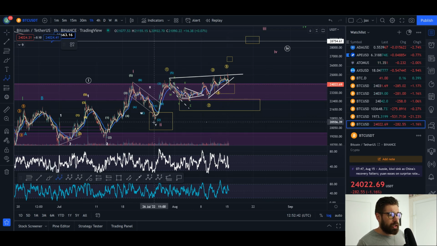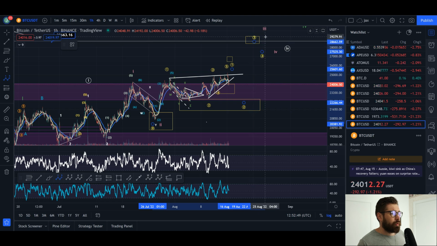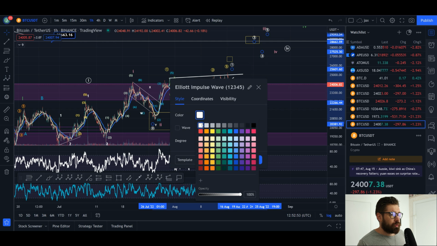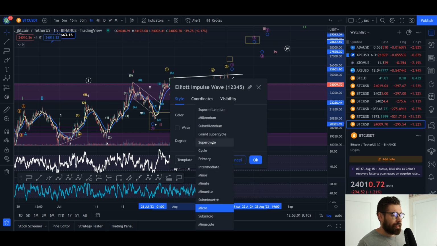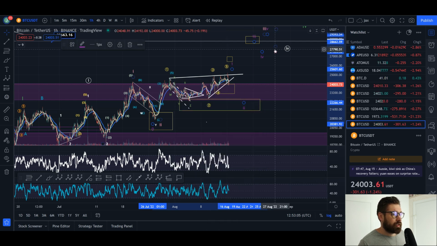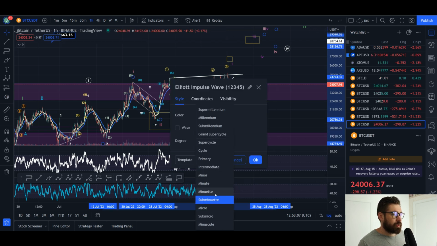So what we'd be looking at is that we've come up and we've completed a wave 1. We're looking for a wave 2 pullback, a wave 3, wave 4, wave 5. Gonna change this up real quick. Change the color to, no, let's not do white. I've used almost every color. Purple, you can't really see it, but we'll use purple for now. And then I'm gonna increase the size of this one.